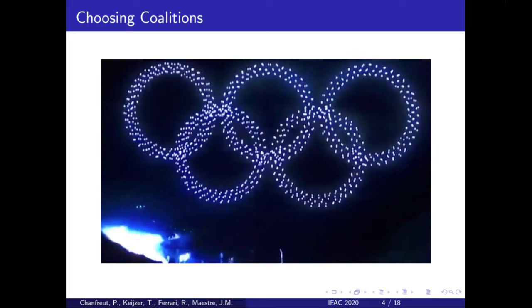One of the main challenges in coalitional control is to find good coalitions. And for the Olympic rings, we will probably be able to find a logical coalition. We could take each ring separately, or maybe also separate the intersections. Either way, we will be able to find something.